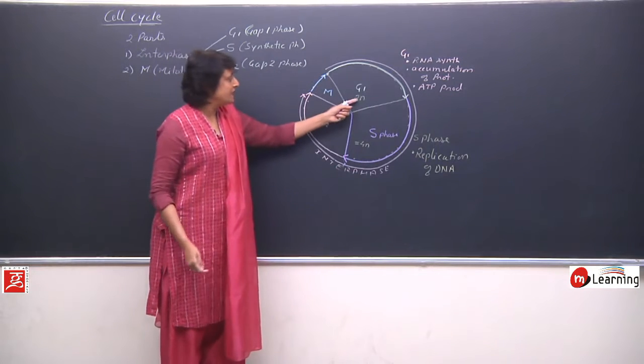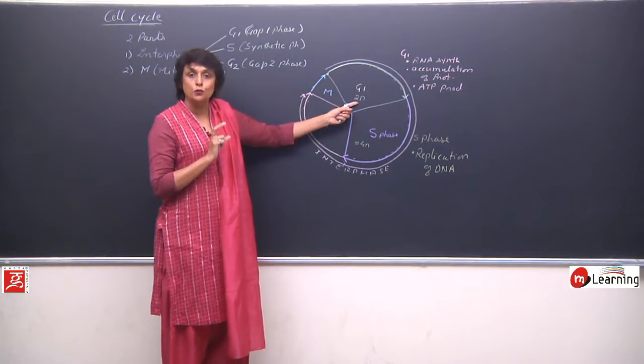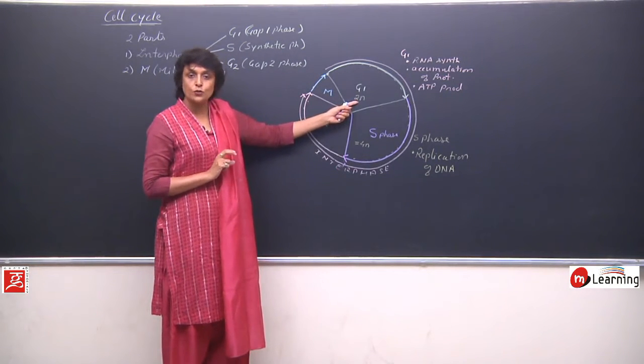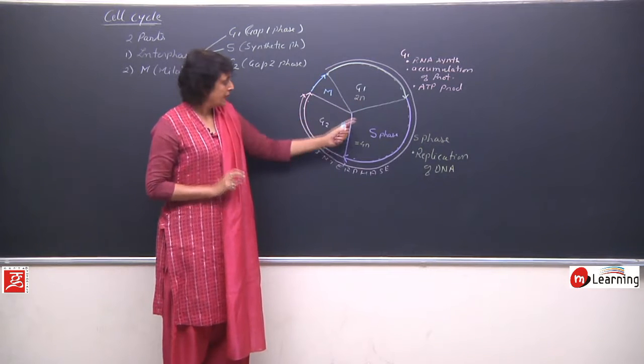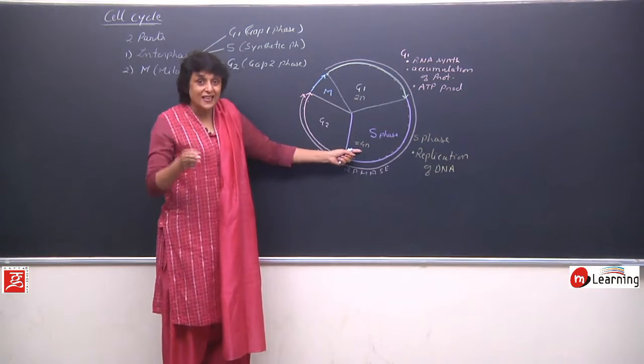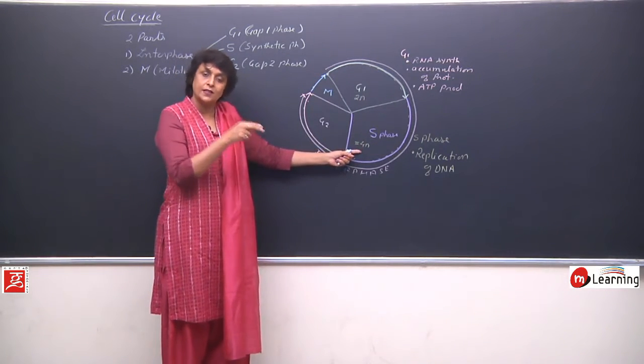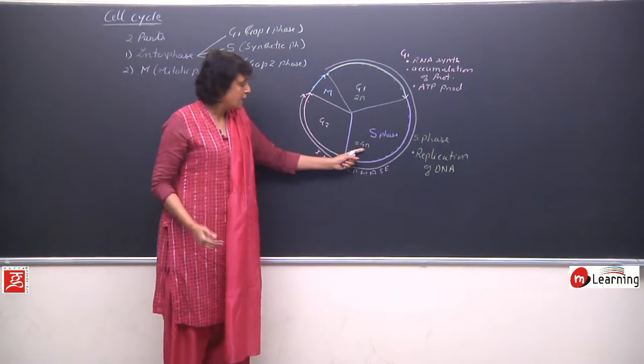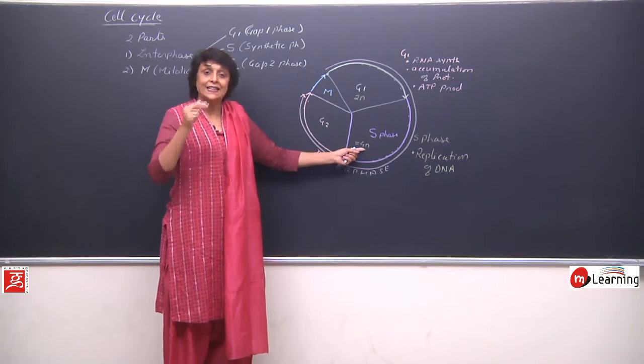Complete DNA. That means in this case, if you are talking of a human cell, 46 chromosomes is the 2n number. Here it is 46 plus 46, because original 46 and after replication you have one more set. So the number of DNA is doubled.